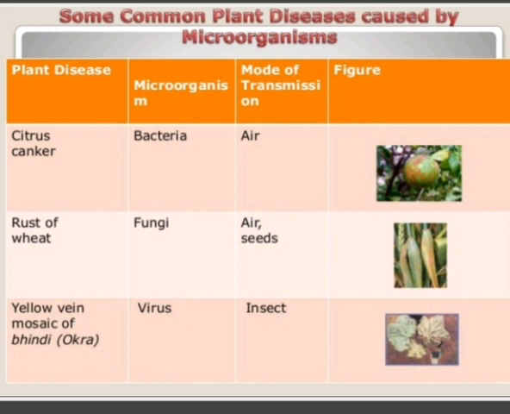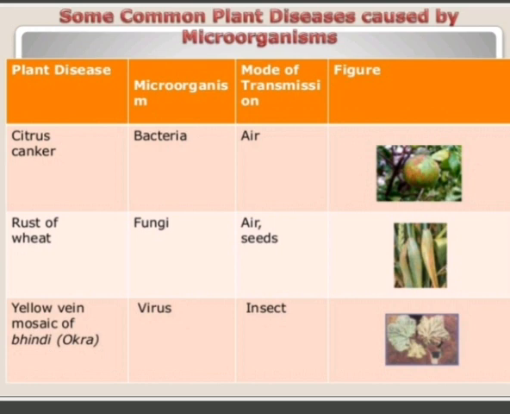We will see that the leaves or the fruits of this type of plants are drooping down, they are falling down. So this is about citrus canker, which mainly affects the citrus, lime, lemon, orange and grapefruits. Next is rust of wheat. From the name you can understand which type of crop it mainly affects?